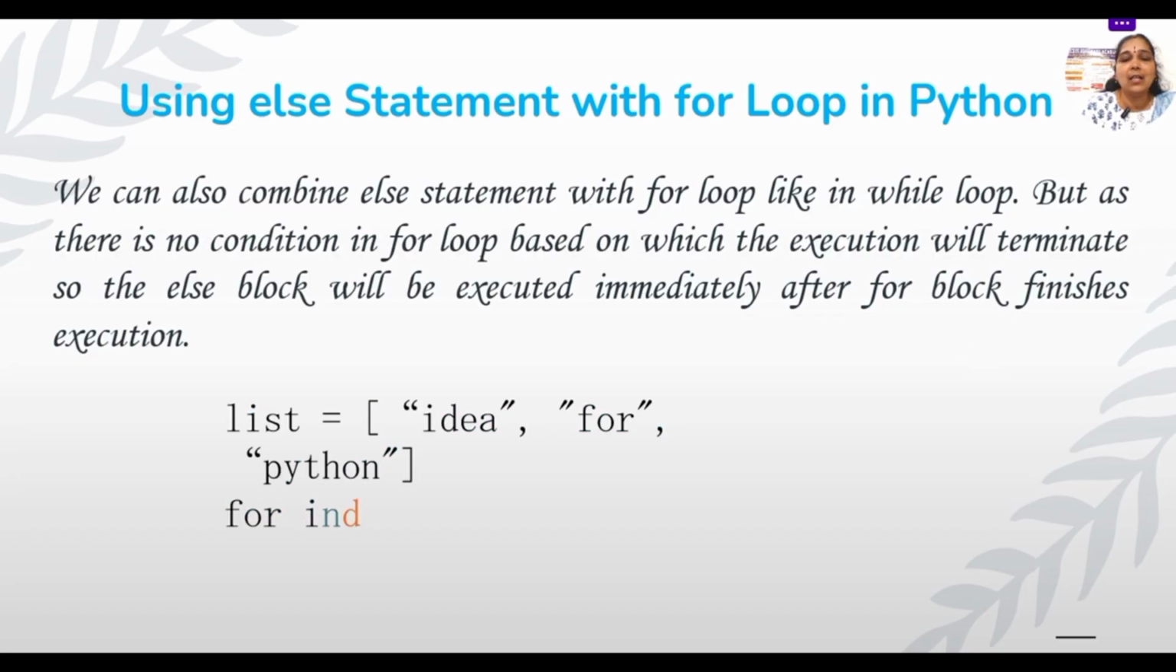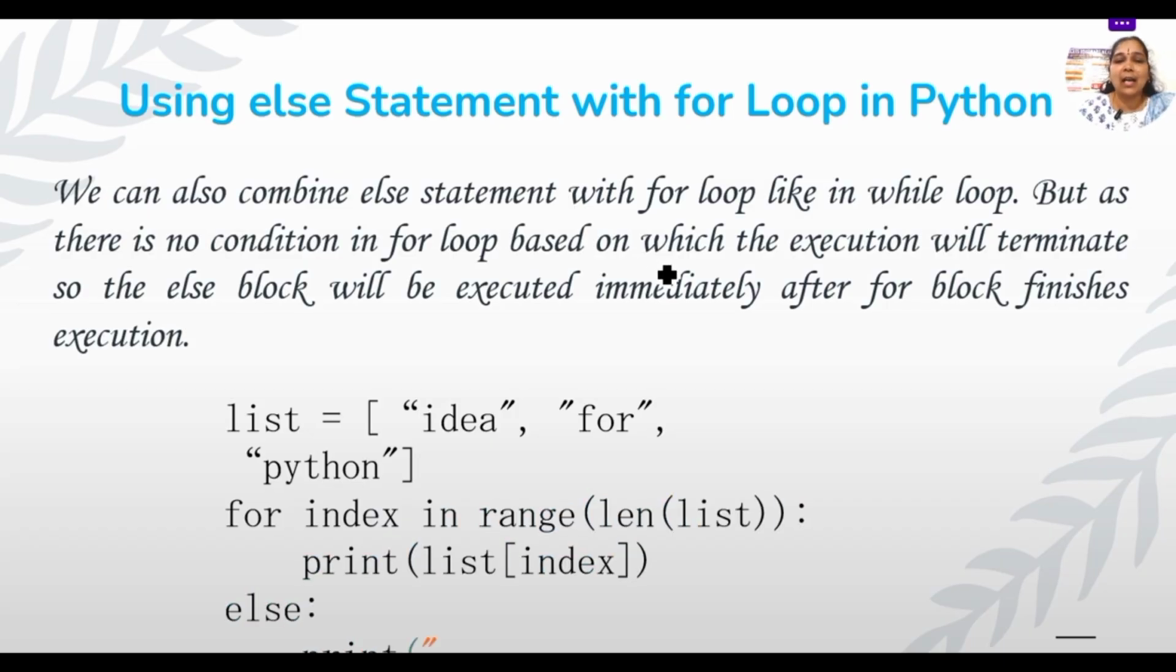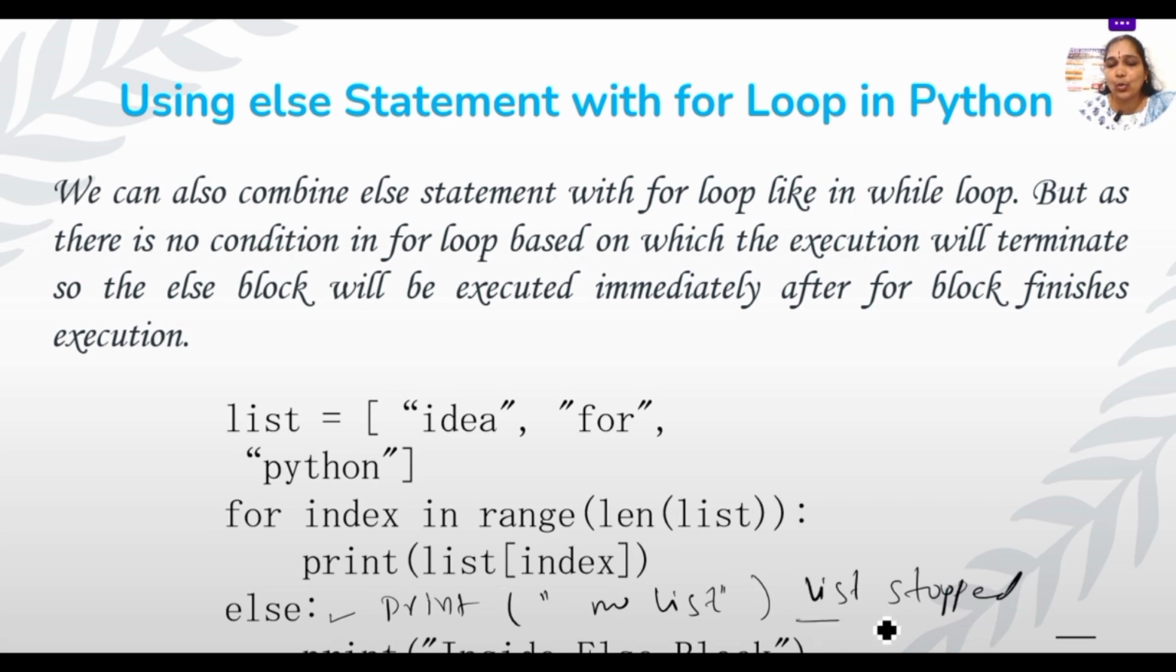Okay, let us see. Suppose this is the idea for Python that I have written. Suppose for the Python index, we can use the else statement here. We can even write something like print "no list". Otherwise, we can write "list stopped". Okay, that is the else part. So if the condition is false, it will execute this else part and the loop terminates.